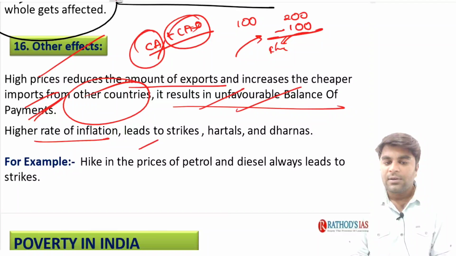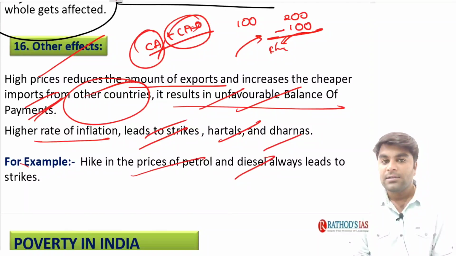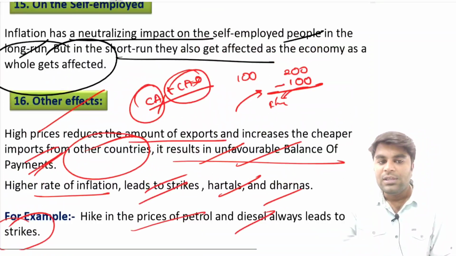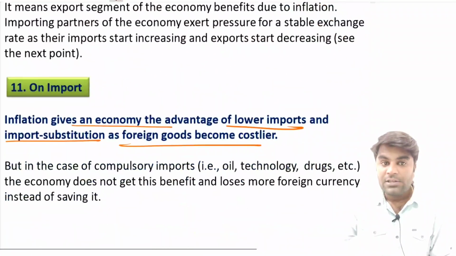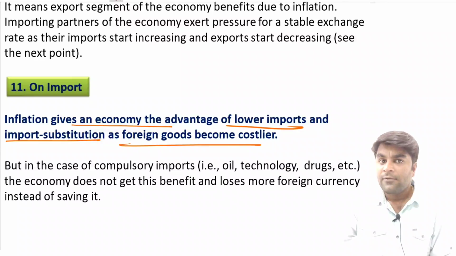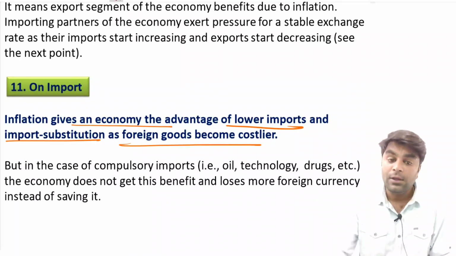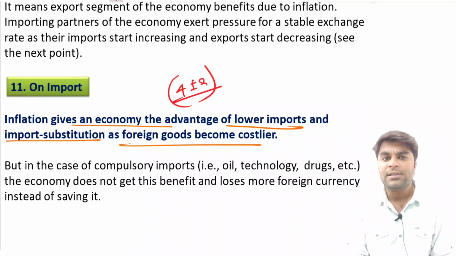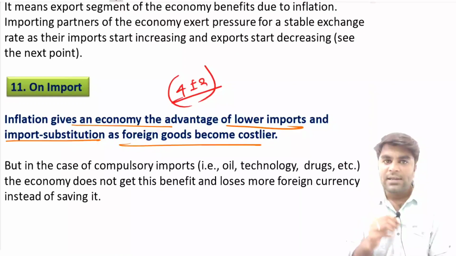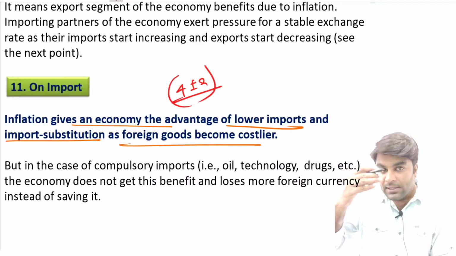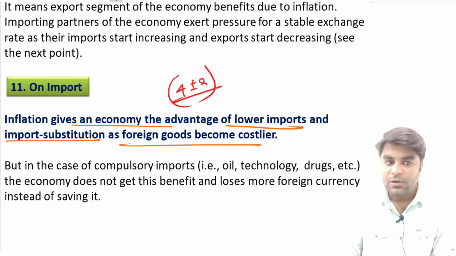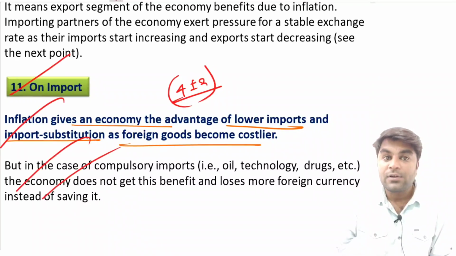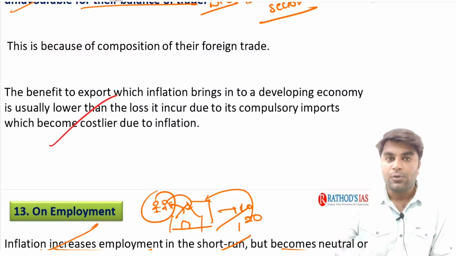Here, the rate of inflation at times, these are auxiliary, leads to strikes, hartals and dharnas. A hike in the prices of petrol and diesel always leads to strikes in many of the states. So these are the major effects of inflation in an economy. In order to avoid these kinds of effects, inflation needs to be maintained well within the threshold limit of 4 plus or minus 2. That is the reason RBI resorts to increasing the repo rate, decreasing the money supply and reducing inflation, so that all these different effects of inflation on the economy are reduced or negated.